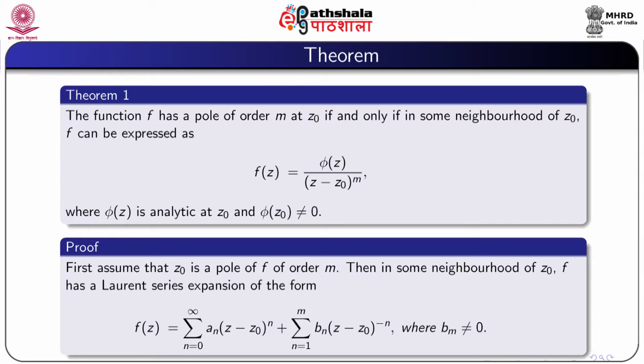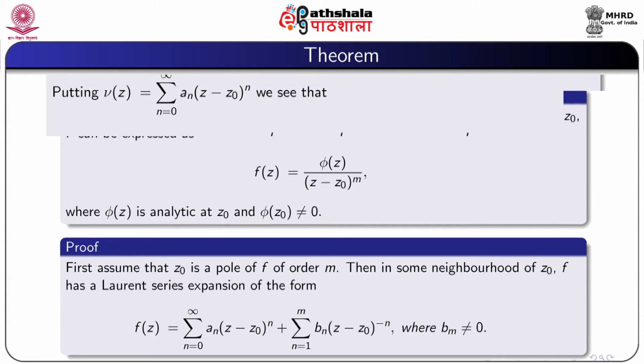Then in some neighborhood of z0, f has a Laurent series expansion of the form f(z) = summation n equal to 0 to infinity a_n (z - z0)^n plus summation n equal to 1 to m b_n (z - z0)^(-n), where b_m is not equal to 0.